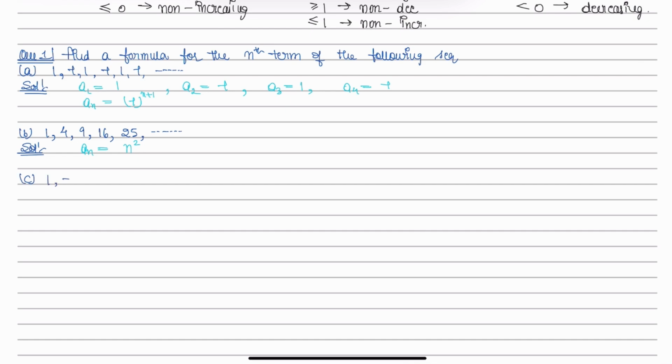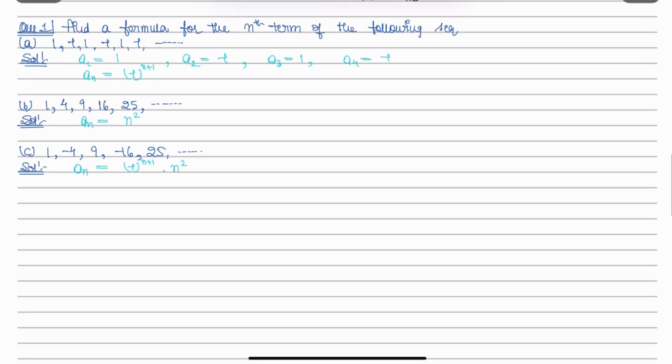1, minus 4, 9, minus 16, 25 and so on. This sequence looks similar to the previous one, but here every odd term of the sequence is positive but every even term is negative. So minus 1 to the power n plus 1 into n square would be the general formula for this sequence.